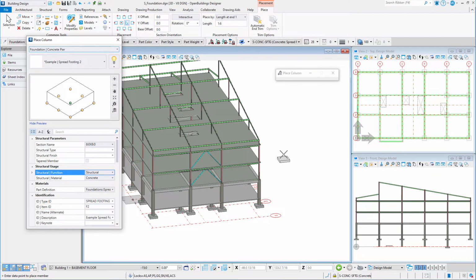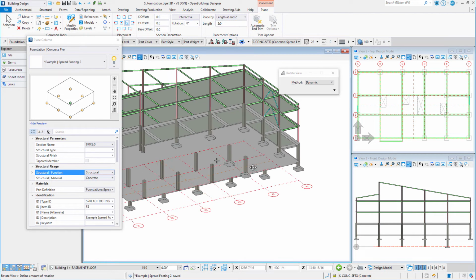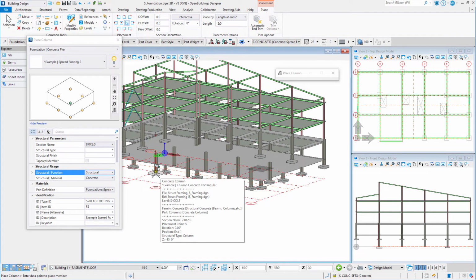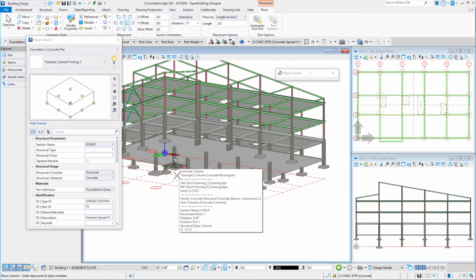The placement options should be the same, and again, the place by method should be length at N2, with a length of 2 feet or 600 millimeters. Snap to the columns at the interior core of the building.